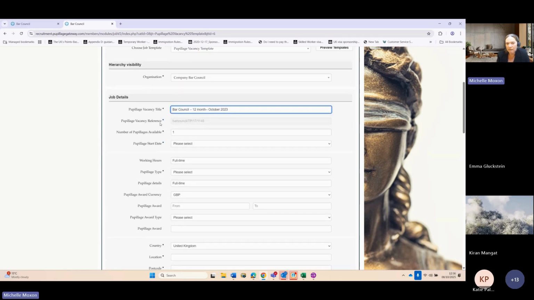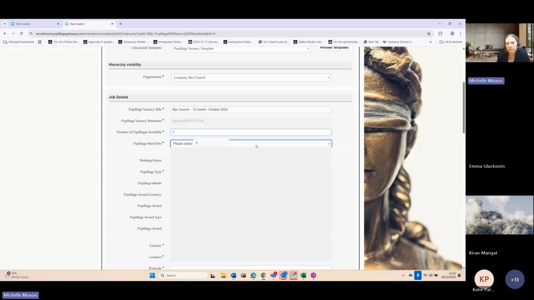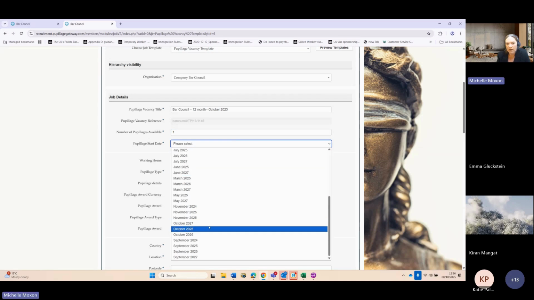The pupillage vacancy reference is the reference that you give the Bar Standards Board once you take on a pupil next year. That's already pre-populated and it'll be greyed out because it cannot be amended. Then you put in the amount of vacancies available.